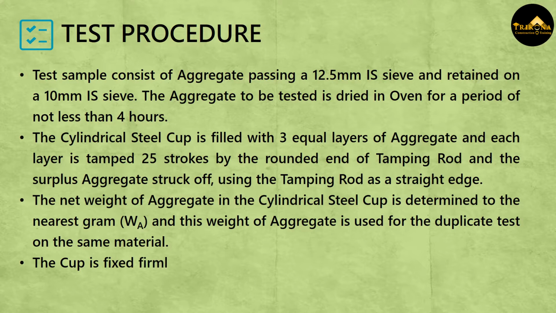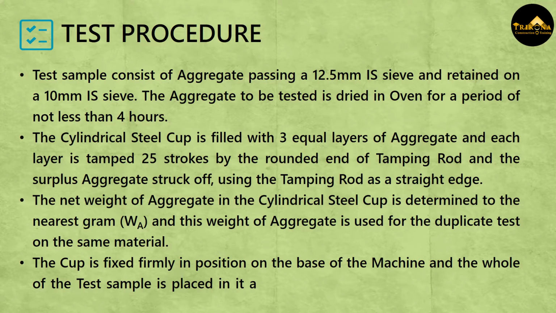The cup is fixed firmly in position on the base of the machine and the whole of the test sample is placed in it and compacted by a single tamping of 25 strokes of tamping rod.